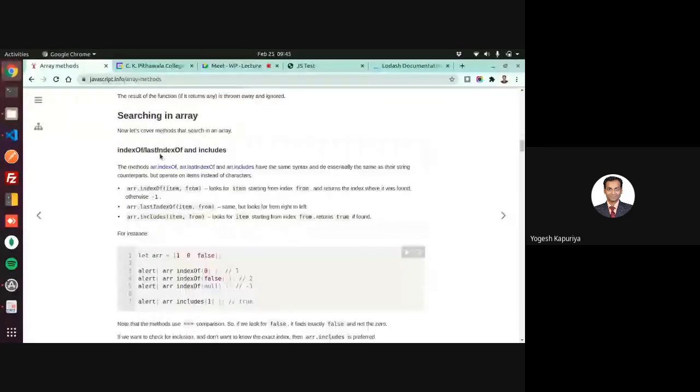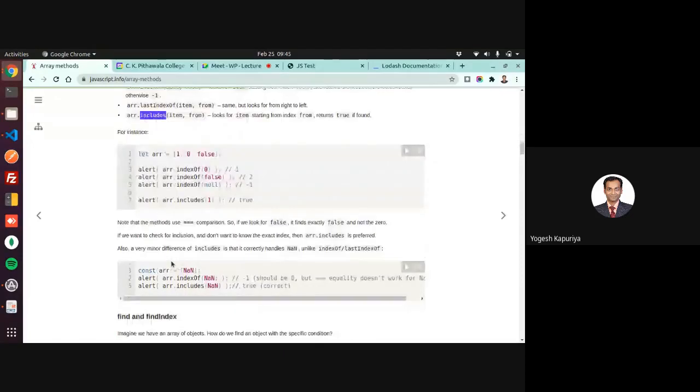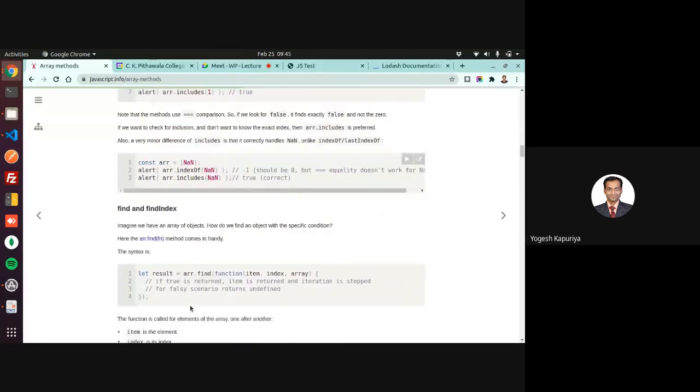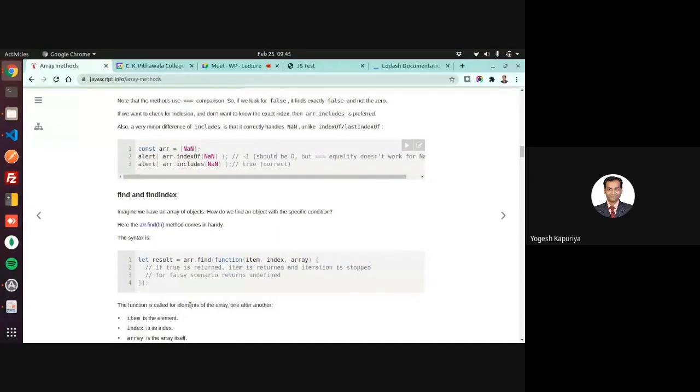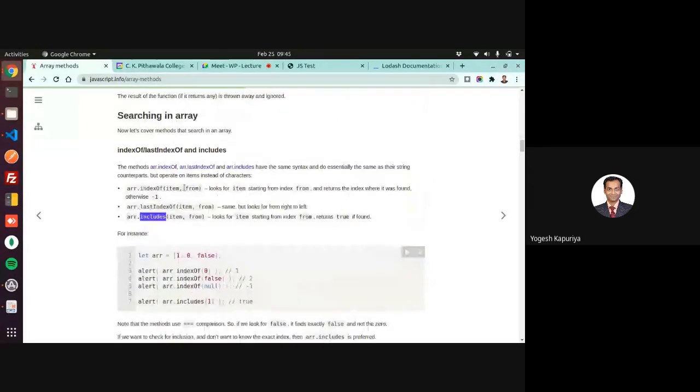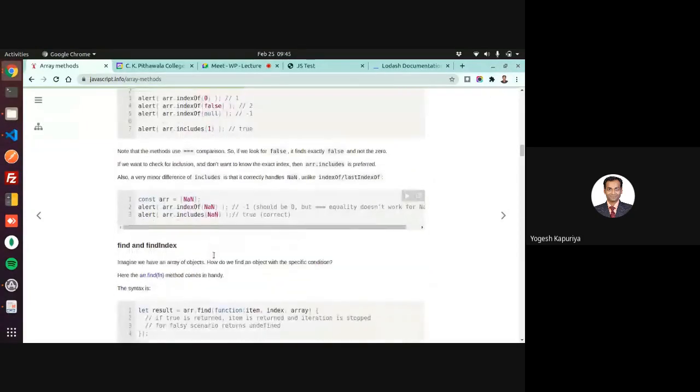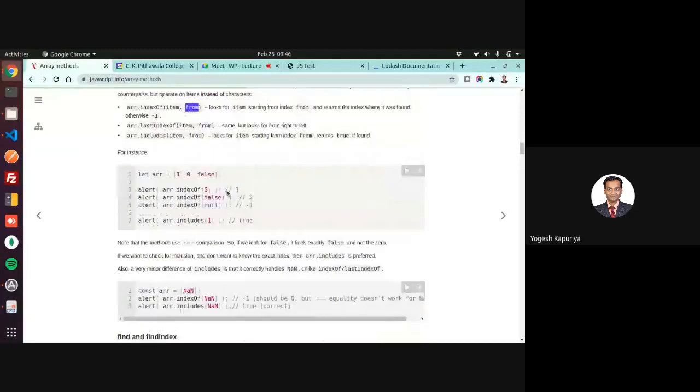Searching in an array, you have to use the indexOf function. Similarly, you have the lastIndexOf function as well, and includes as well. So these are all similar to string, but here they are used in the context of elements of an array. In case of string, they are actually comparing the string or the character sequence. Here you are actually finding the elements, positions, etc. Simply compare the element against what you have passed.